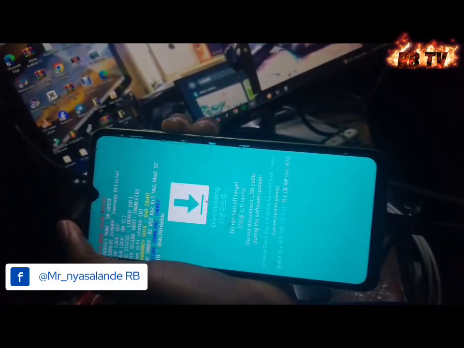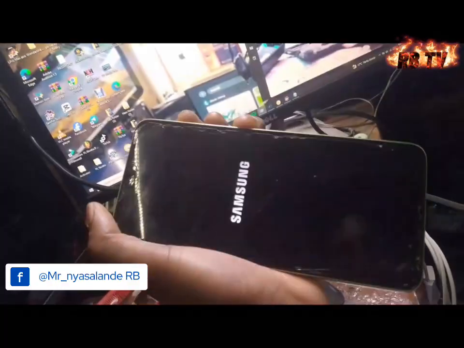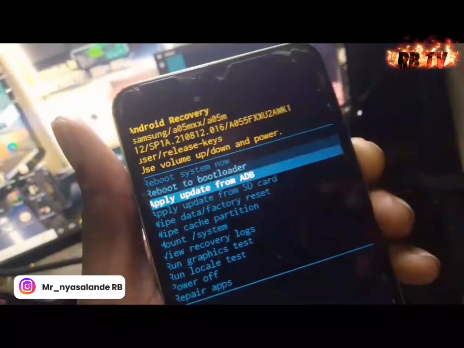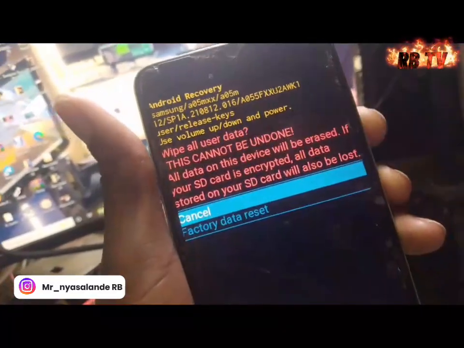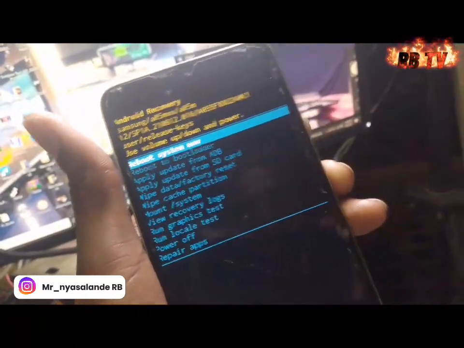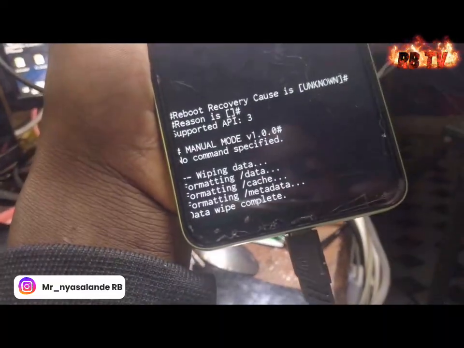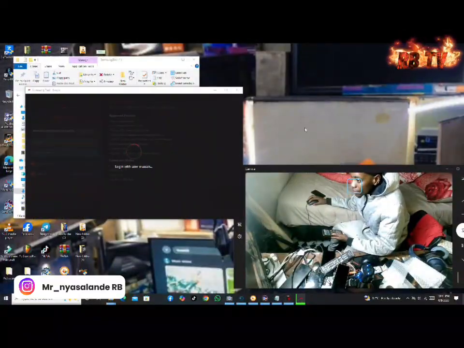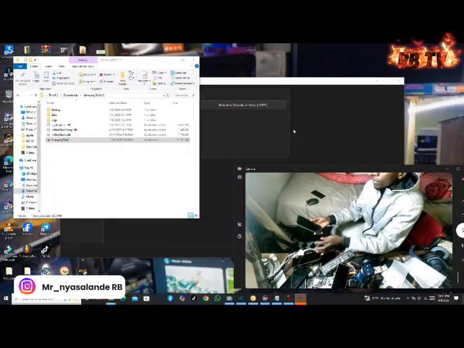Press the volume down and power buttons together. Once it's off, press volume up and the power button, then release the power button. Here it is. You select wipe data factory reset. Click again. The phone is done. As you can see down here, the wipe is complete. So reboot the phone. Open your SS2 and connect the phone in normal mode.